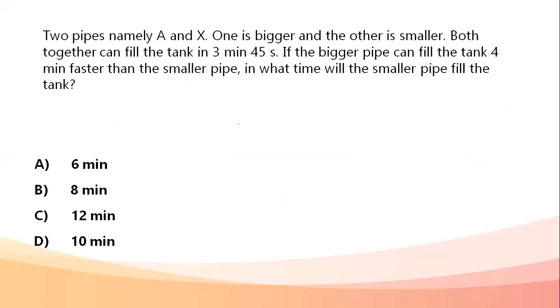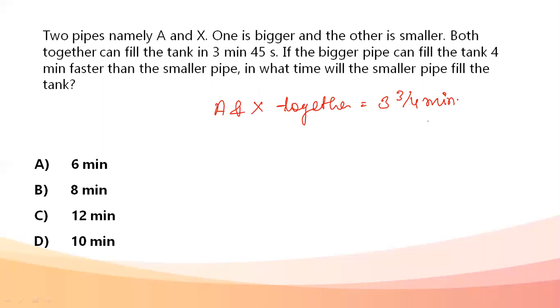Okay. So time taken by A and X together is given to us as 3 and 3/4 minutes. This is the time that is given to them. Converting it, it becomes 15 by 4 minutes. Now, next thing. X is the smaller pipe. So I'm taking X to be the smaller pipe and A to be the bigger pipe.